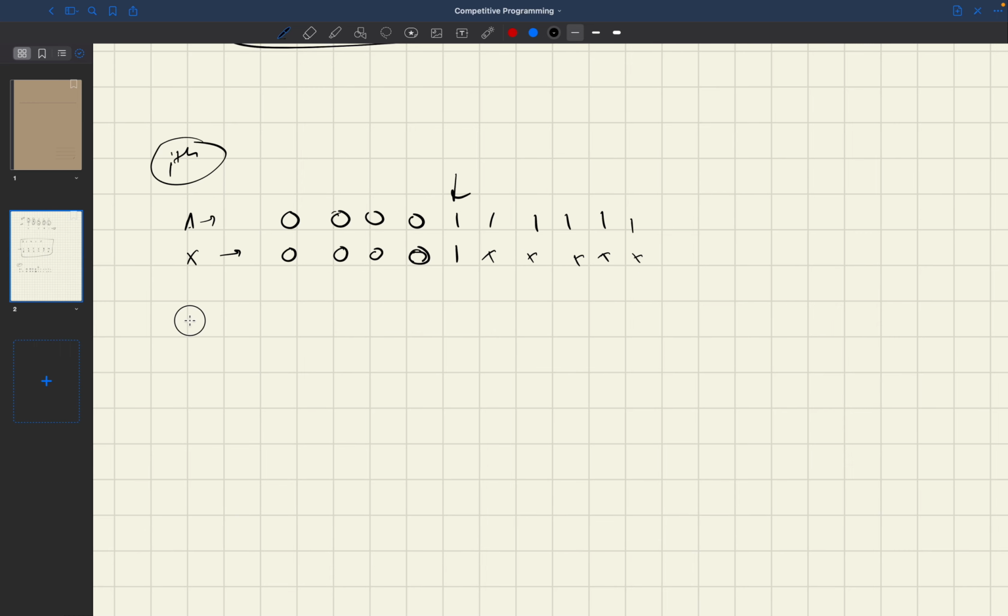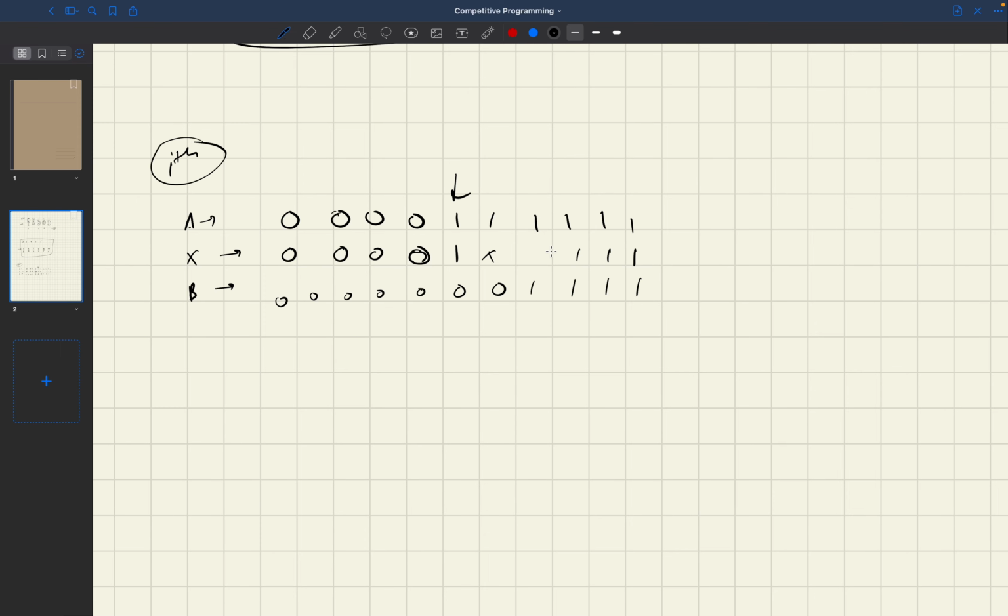For b to exist, let me write it in the above line. If we have a b here, then my b should also be something like this only: we should have 1 1 1 1, and then some zeros at the end. Now my x will change, because now I have to put a 1 here, since in the suffix we have to take ANDs, right?